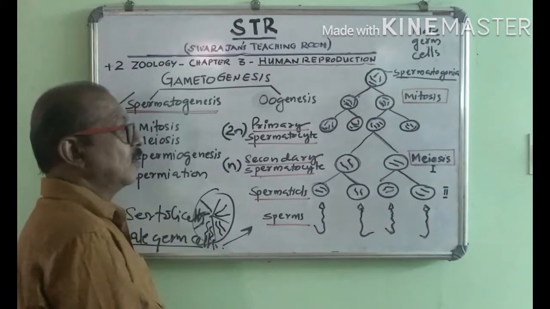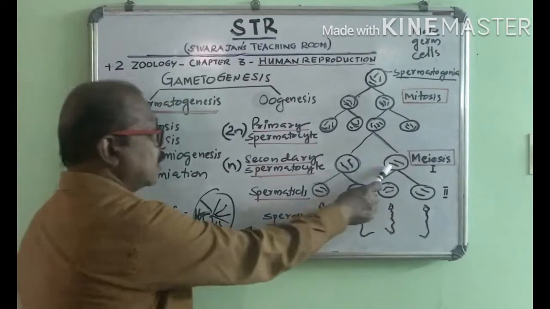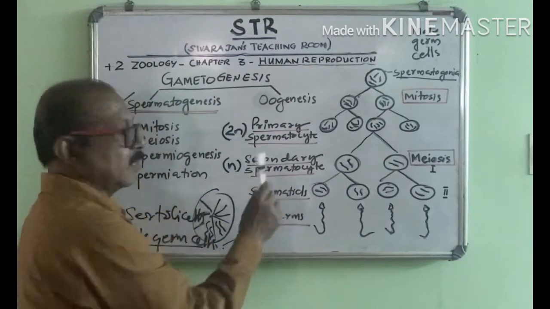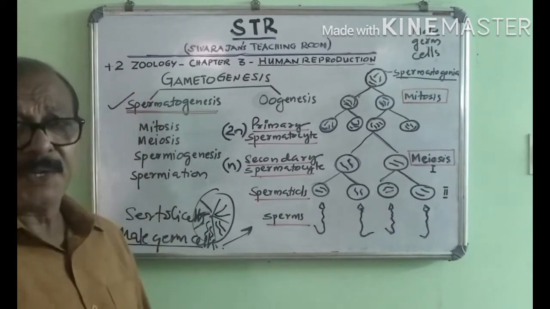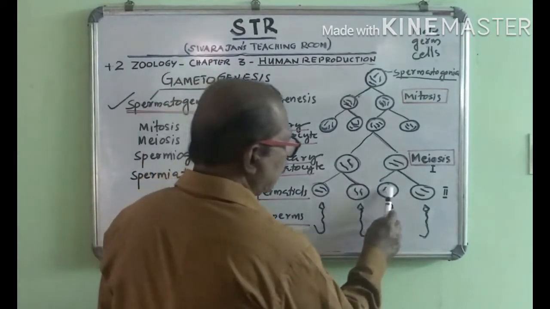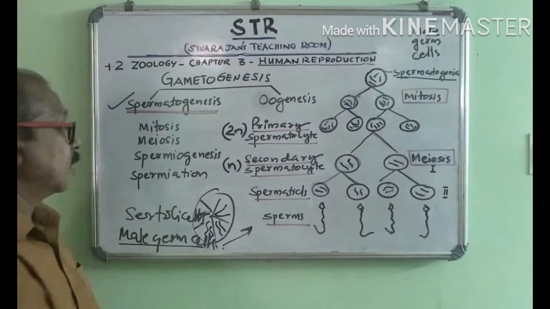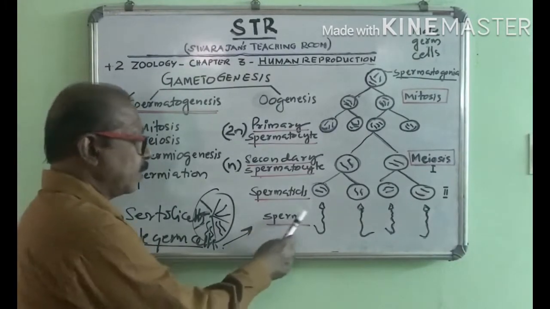And as a result, 2 haploid cells are produced, and these haploid cells are called secondary spermatocytes. The secondary spermatocyte continues meiosis 2 and produces a total of 4 haploid cells, and they are called spermatids. And the spermatids develop into sperms.